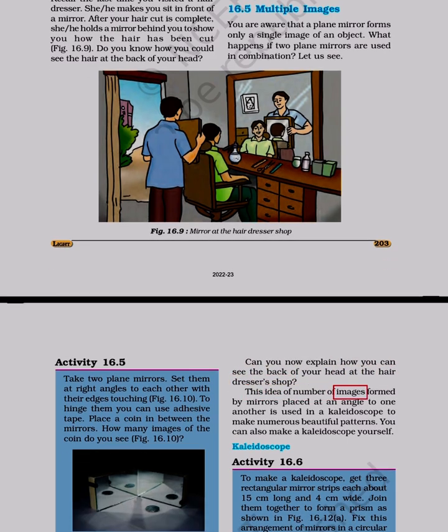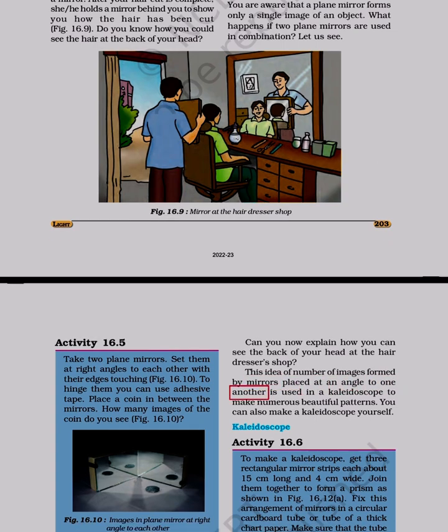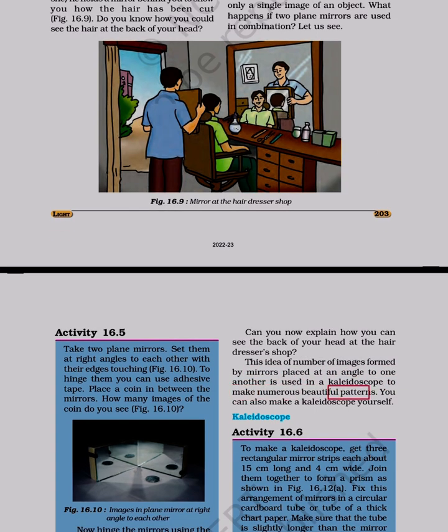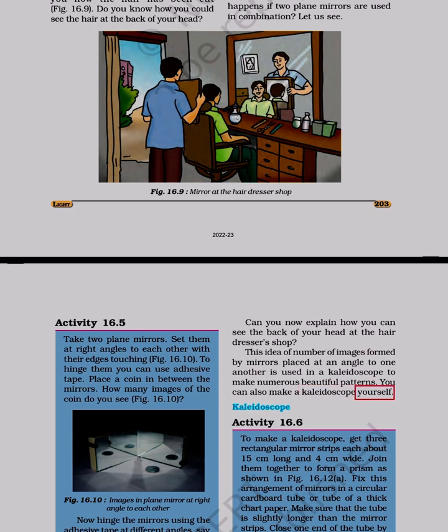This idea of number of images formed by mirrors placed at an angle to one another is used in a kaleidoscope to make numerous beautiful patterns. You can also make a kaleidoscope yourself. Take two plane mirrors, set them at right angles to each other with their edges touching. Figure 16.10. To hinge them you can use adhesive tape.